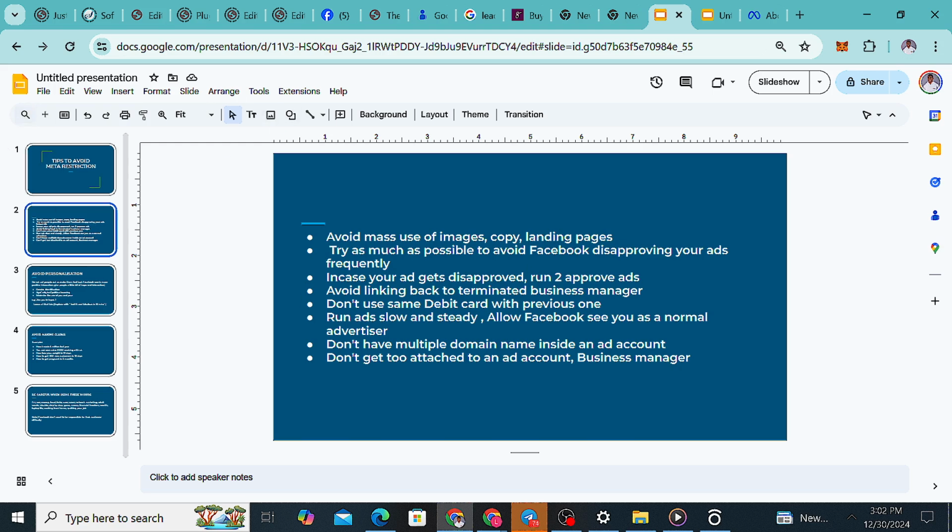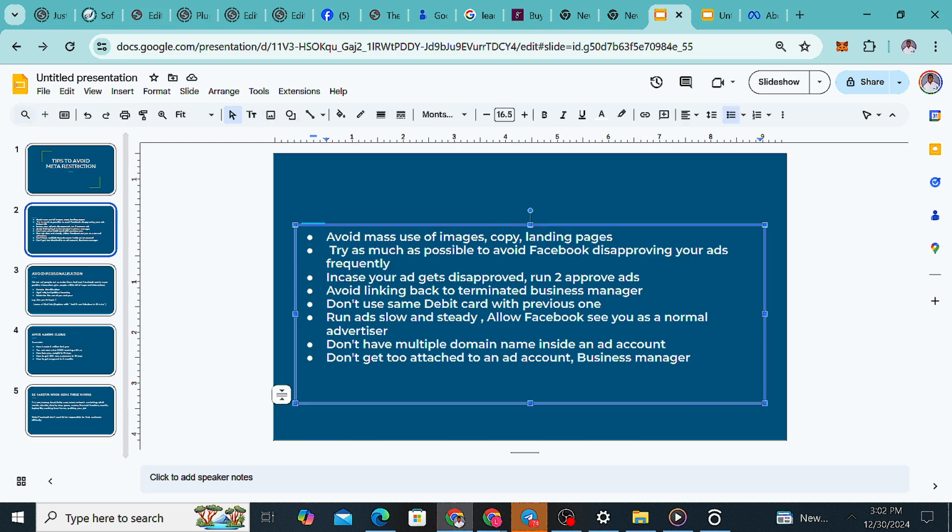If they see that too many people are using a particular image, video, or ad copy, they will sense that these people are in the same network, a kind of network marketing, which Facebook dislikes. Facebook doesn't even allow anything related to network marketing. When many people use the same videos, images, and ad copy, the algorithm will sense that these people are in a kind of community or cabal, and treat it as network marketing.